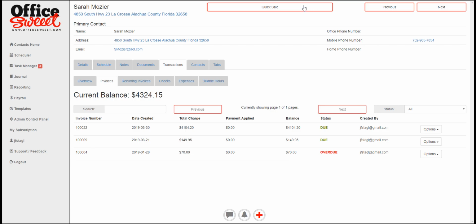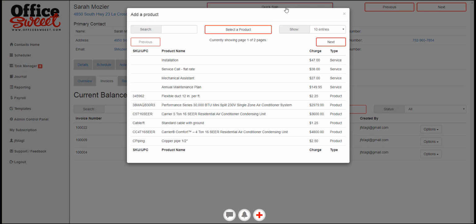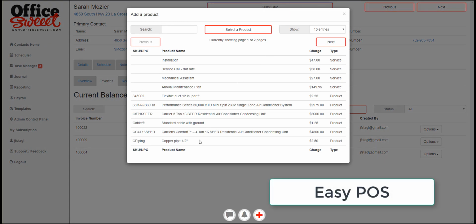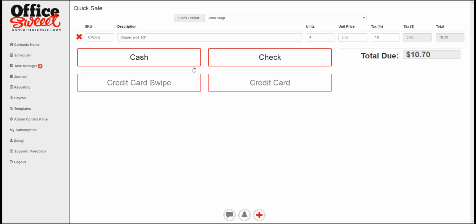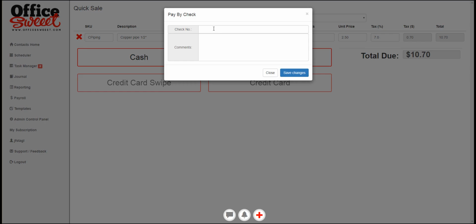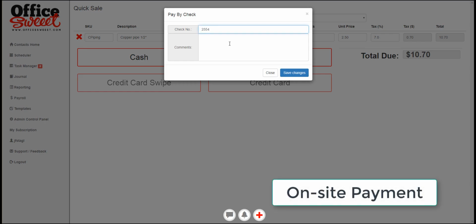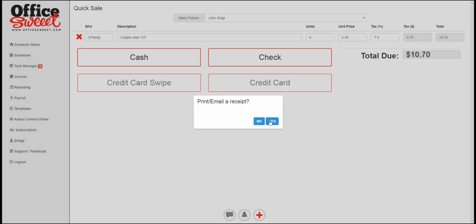And the nice thing about the quick sale, the point of sale, right on the job, is they can say, well, geez, you know what? I forgot about this copper pipe, so we need some of that. So we're going to add that to it. And we actually used 4 feet of that. The client's going to have to pay for that, so we can get cash or check or credit card right on the job. Take a check, and you can put any comments here, like parts we added to the job, and save the changes. Because you're on the job, you just email a receipt and be done with it.